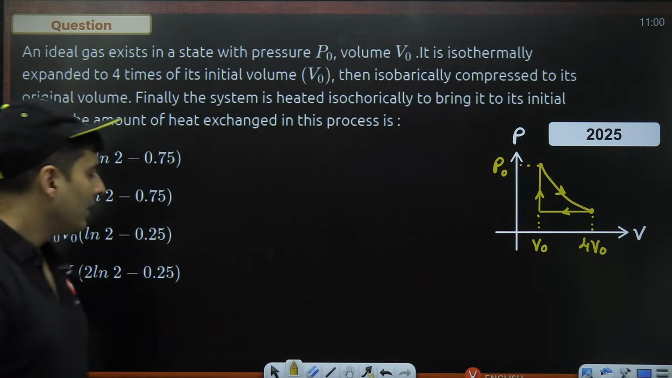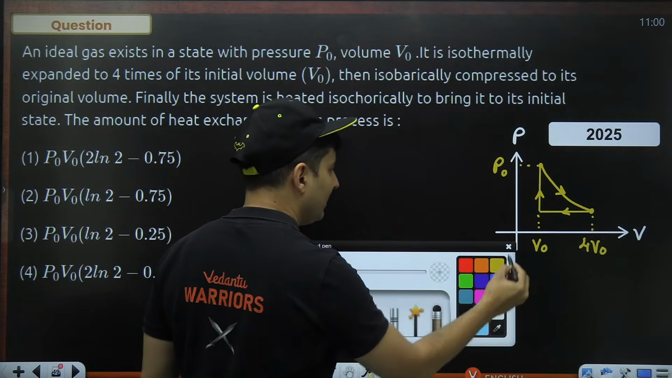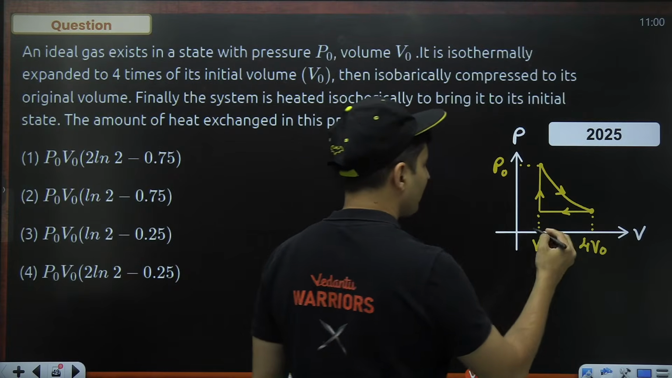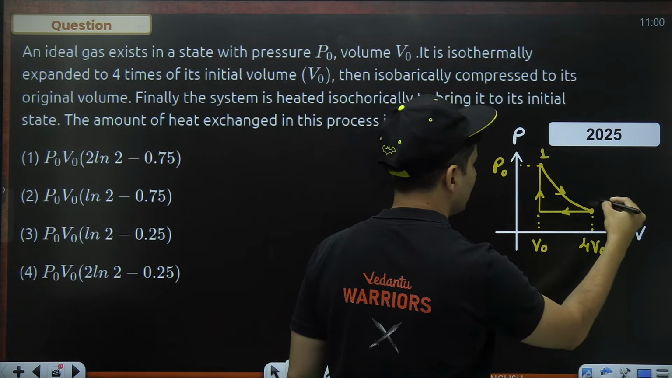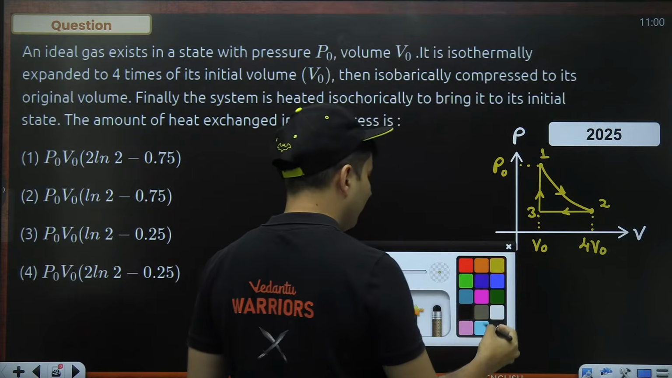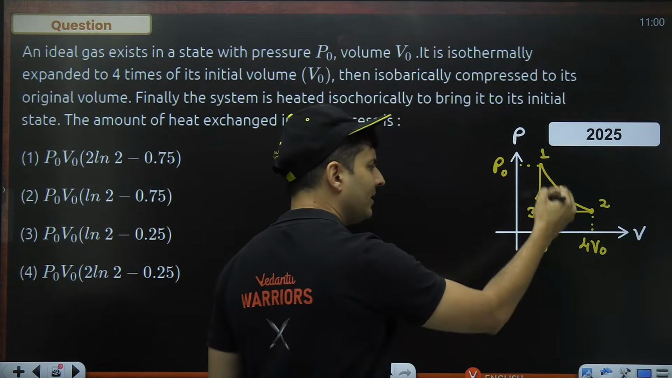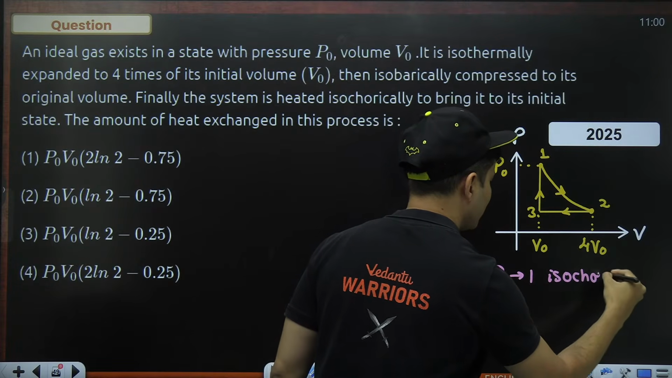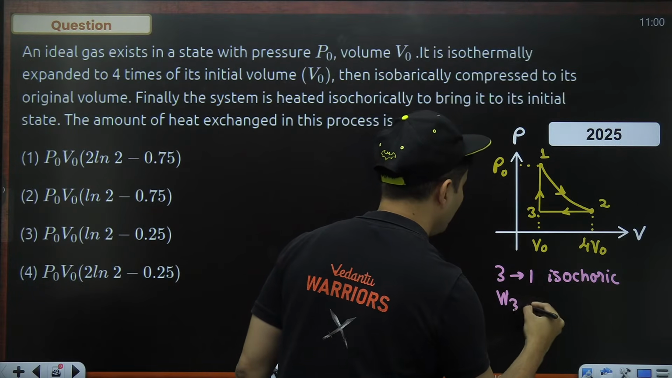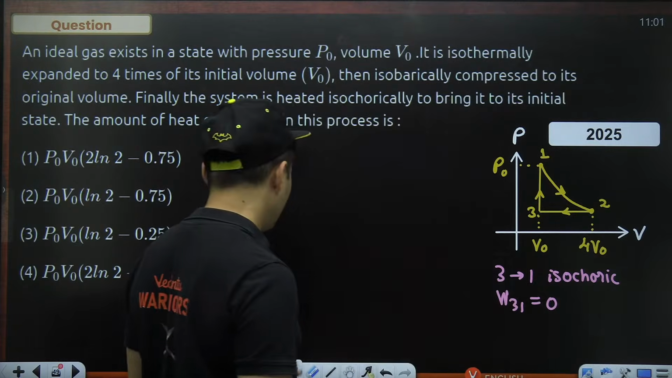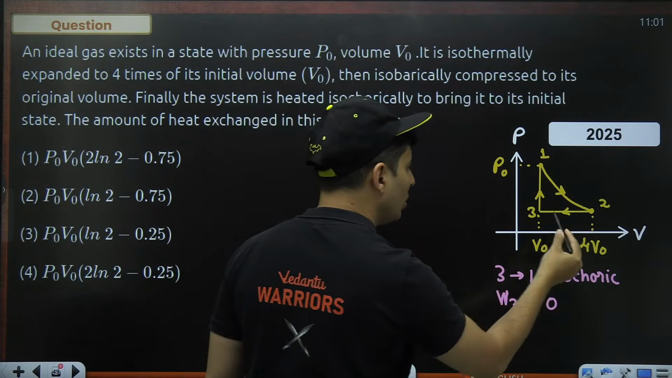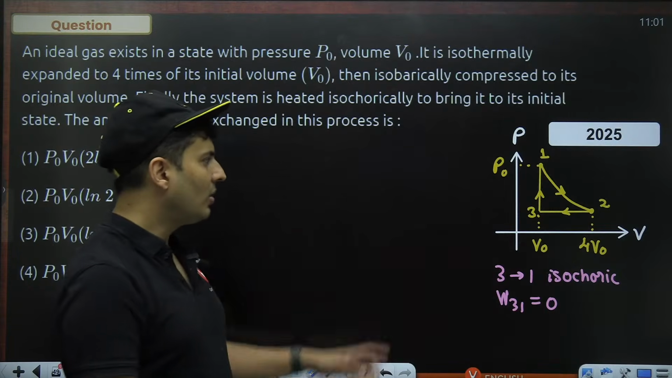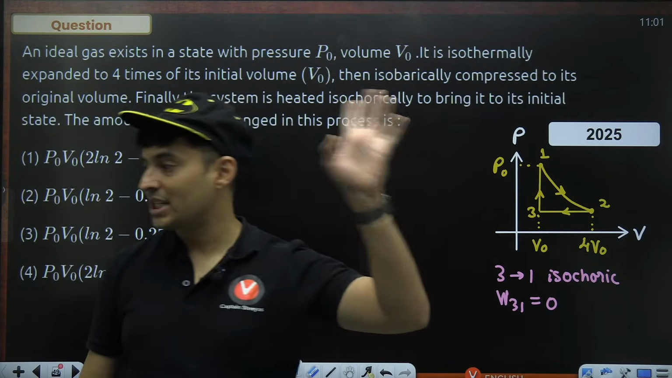Now, once the diagram is done, let's do it one by one. Some things are very obvious. If I mark this point as 1, this is 2, and this is 3, then from 3 to 1 it is isochoric, so the work done from 3 to 1 will obviously be 0. That is very straightforward. Next, from 2 to 3 is also slightly easy, but the only problem is I do not know the pressure over there. So I first need to figure out how much pressure is there.